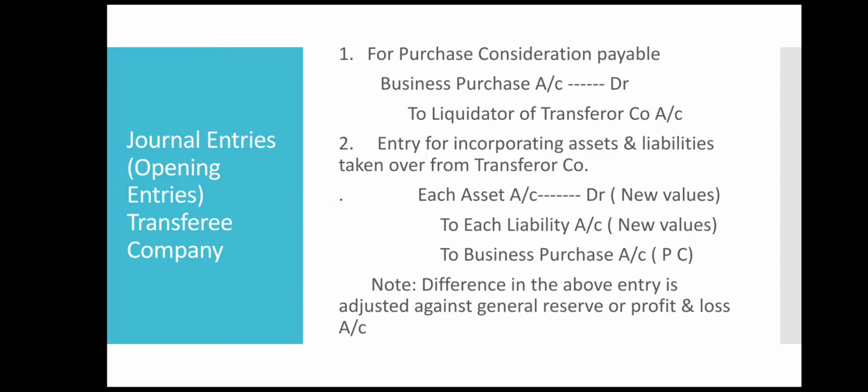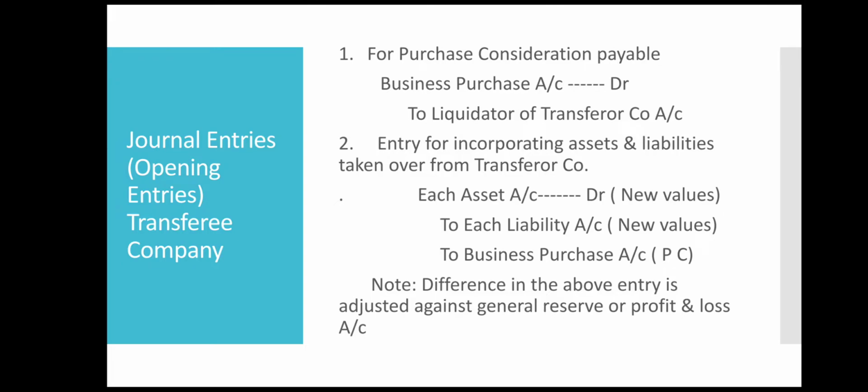Entry for incorporating assets and liabilities taken over from transferor company. Each asset account debit new values, each liability account credit new values, business purchase account credit purchase consideration. So the second entry is for incorporating the assets and liabilities that are taken over from the transferor company.